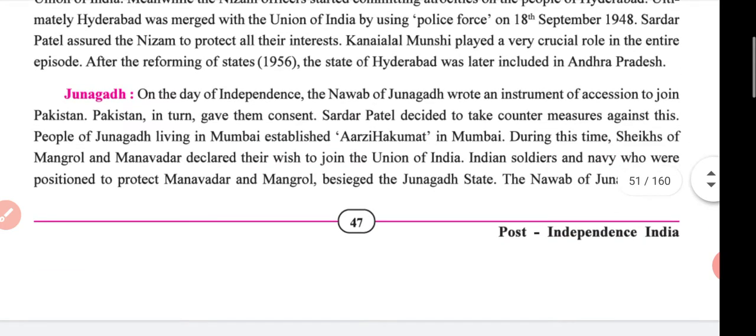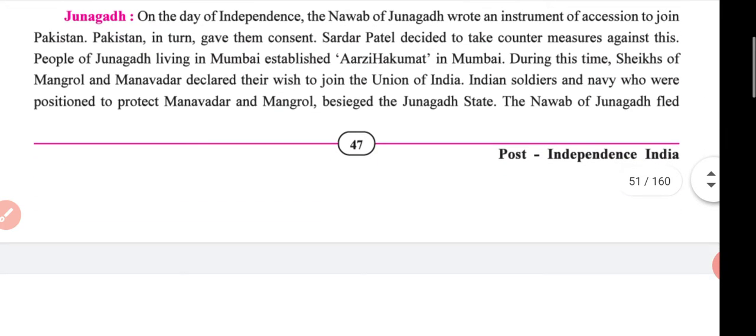Junagadh. On the day of independence, the Nawab of Junagadh wrote an instrument of accession to join Pakistan, because most of the public of Junagadh were Muslim.